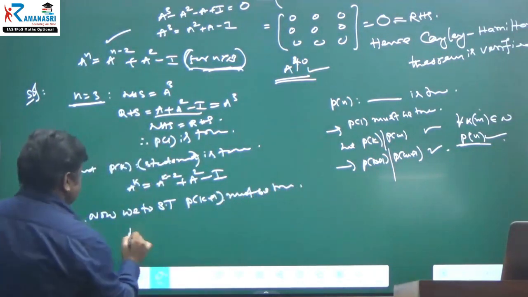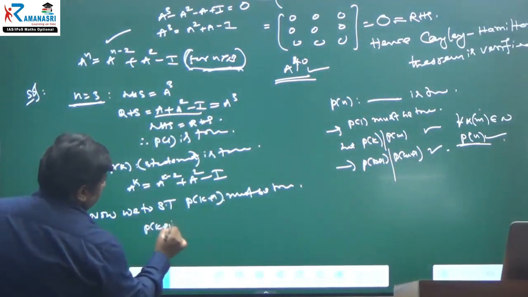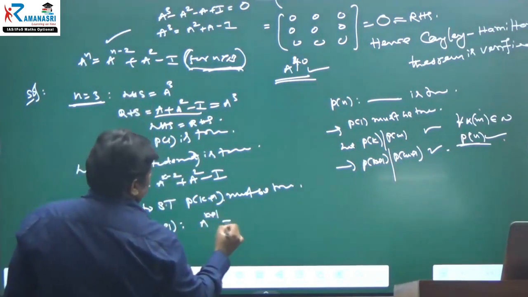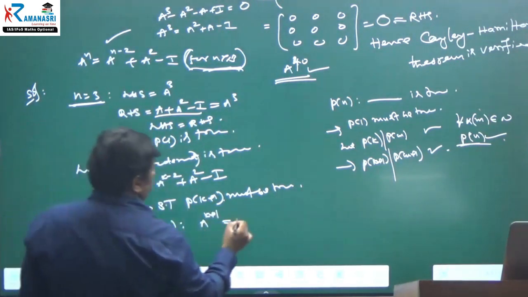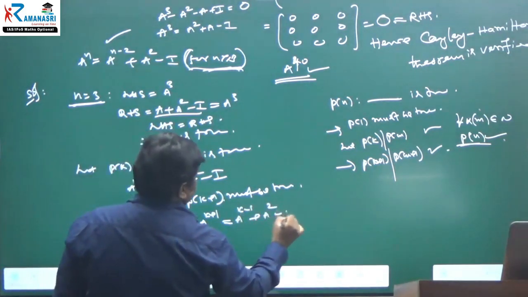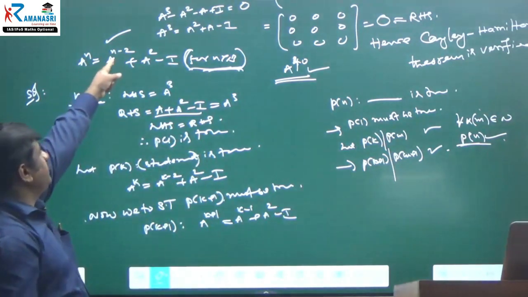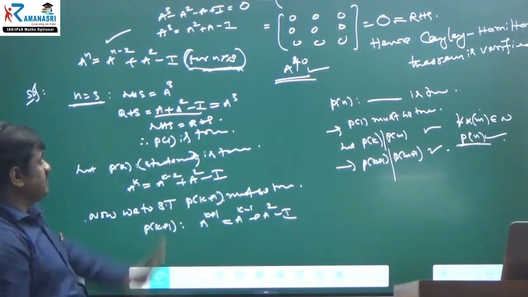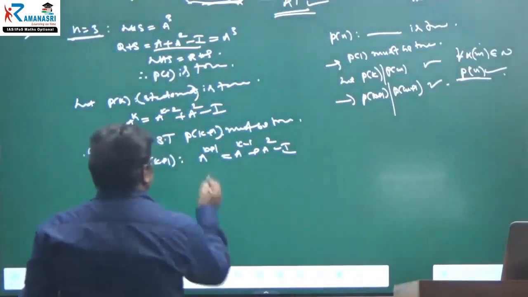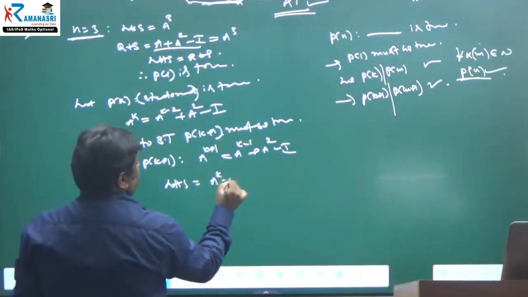Therefore, you can take the LHS. What is the P(k plus 1) statement? You tell me. A power k plus 1 must be equal to A power k minus 1 plus A square minus I. K as k plus 1 you can put, k plus 1 minus 2, k minus 1. Okay, right. And I take the LHS. LHS is equal to A power k plus 1.